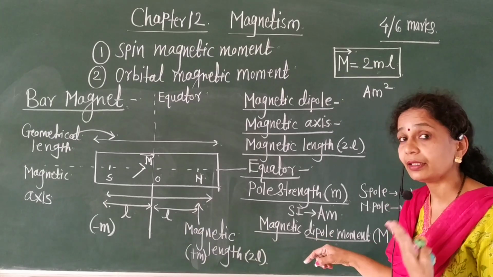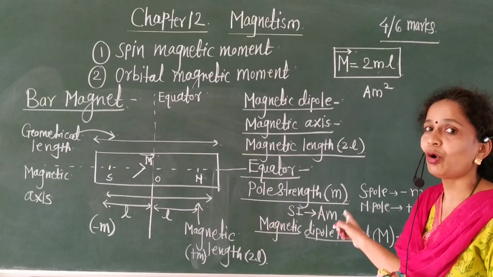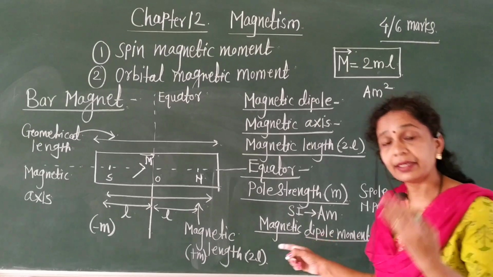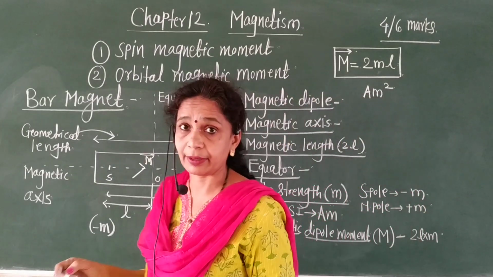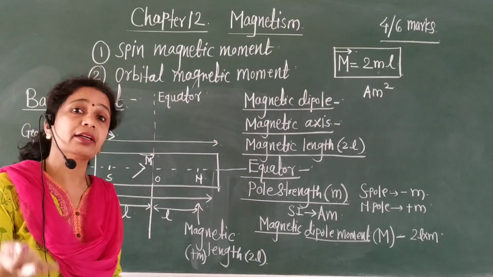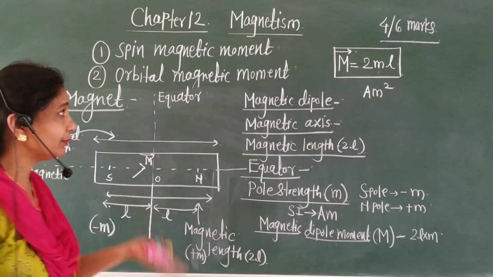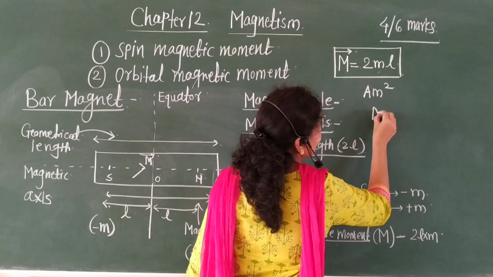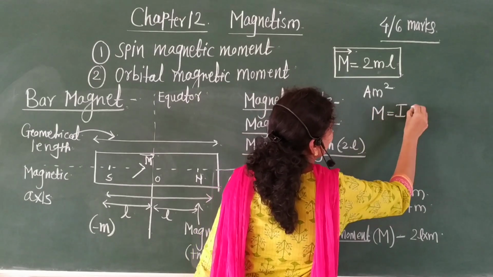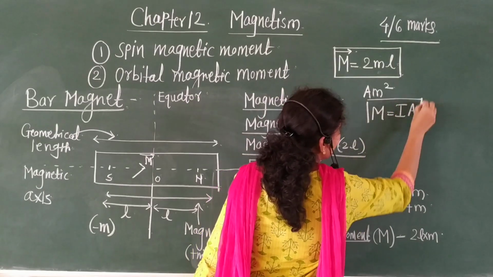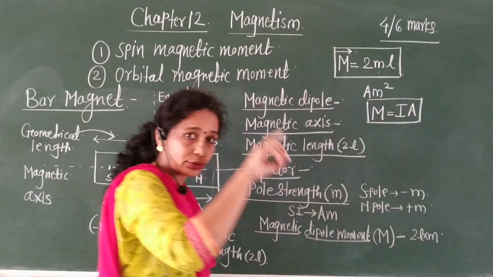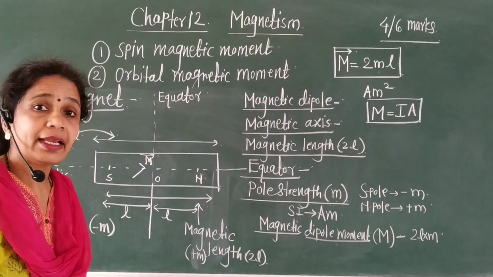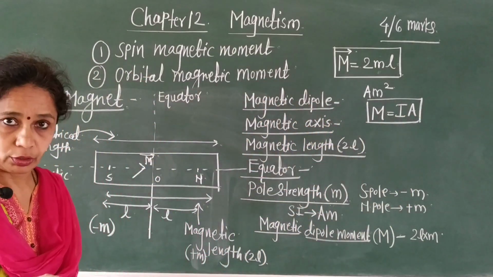What do you mean by the magnetic dipole moment of a bar magnet? The magnetic dipole moment of a circular coil carrying current I is defined as M is equal to I into A, where I is the current flowing through that circular coil and A is the area of the coil.